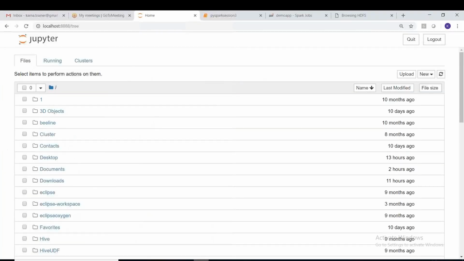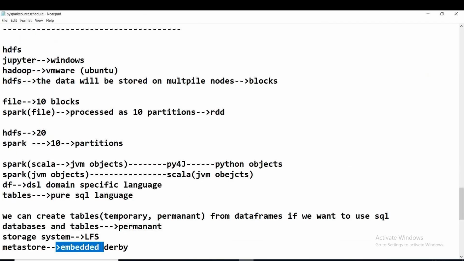That's fine, guys. Just remember that whenever we are working with databases on Spark SQL, by default the metastore will be embedded Derby, and the storage system will be the local system, created as a folder called spark-warehouse. So if someone asks you, is Spark SQL integration with Hive compulsory in Spark 2 versions? No, Spark SQL need not be integrated with Hive to work.